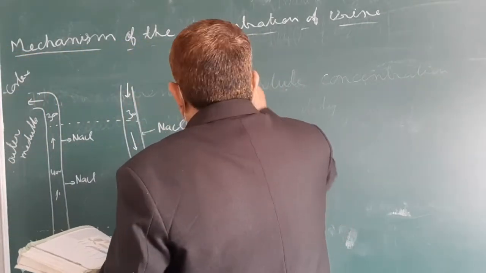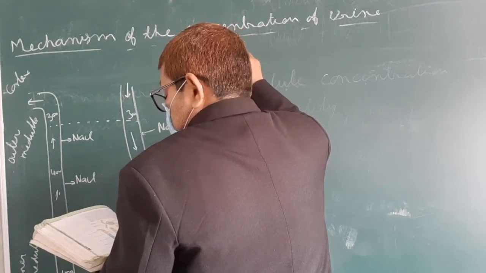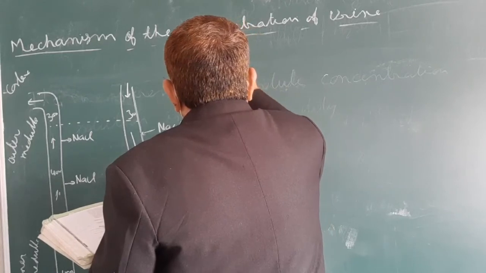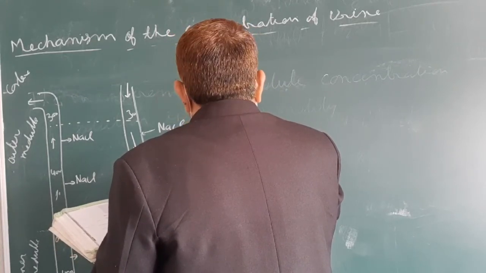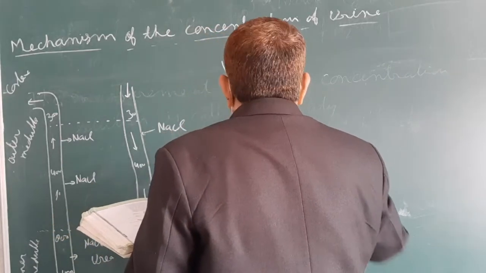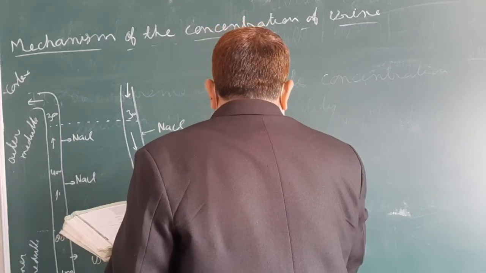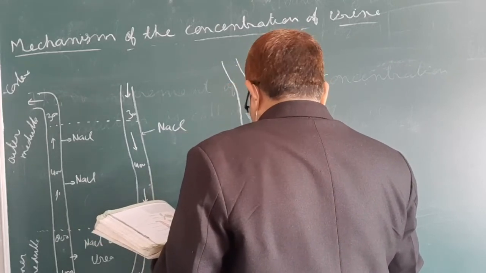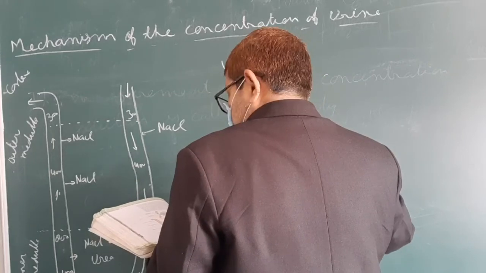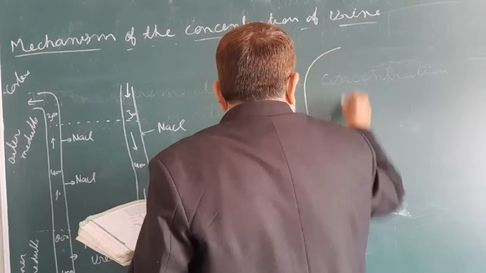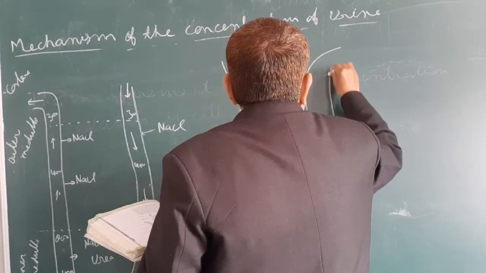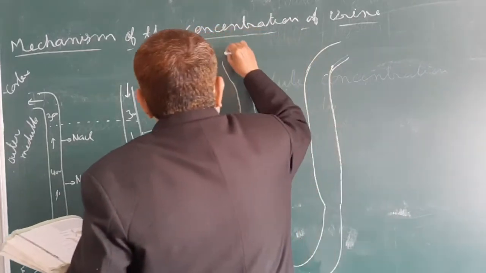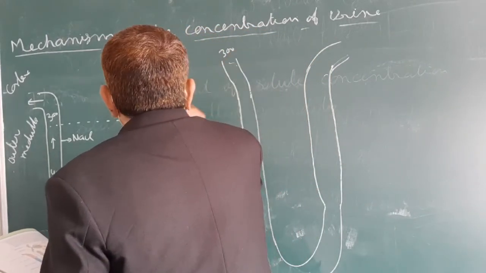And next you can see here, this is Henle's loop.